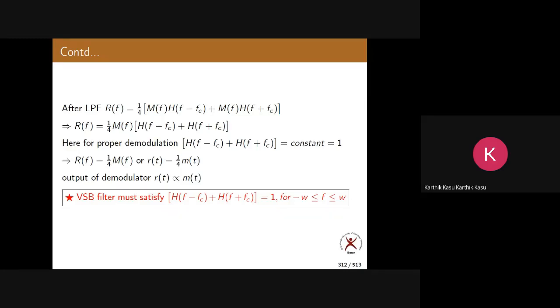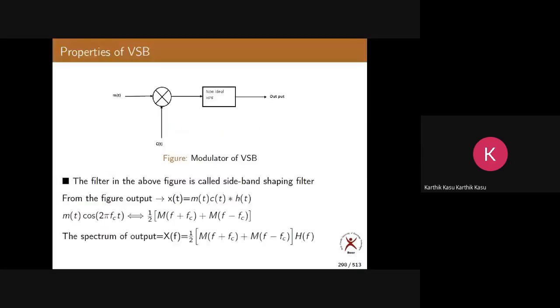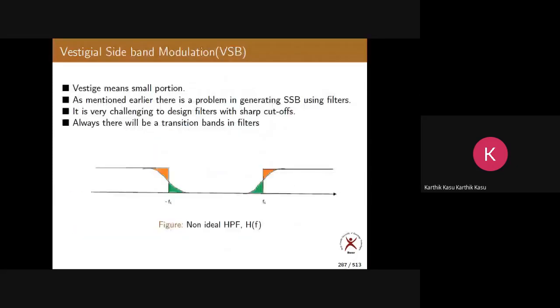We need non-ideal filters, but with a condition. If it is not satisfied, it does not give a proper output at the demodulator. So we need practical filters having some roll-off, which is a good thing, but at the same time they must satisfy H of f minus fc plus H of f plus fc equal to 1.